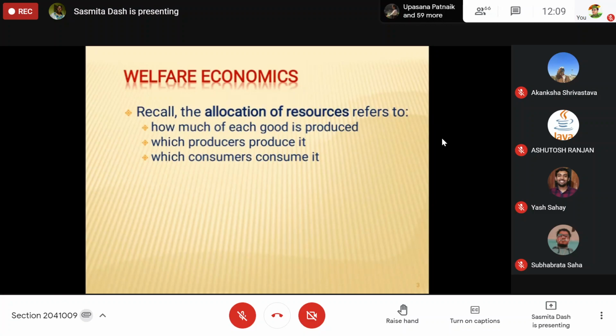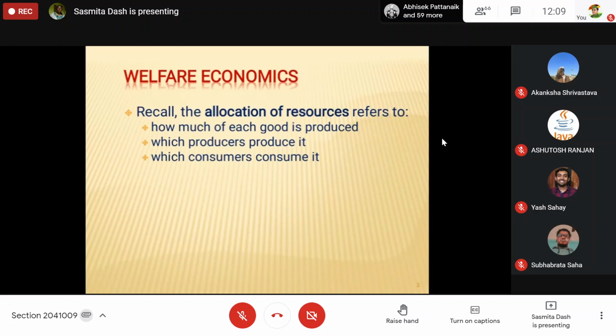Then another question is for whom to produce, means who is the target group, who will be given first preference, whether the poor or rich or the general public, students, or households. Because resources are limited, allocating them properly is very important.